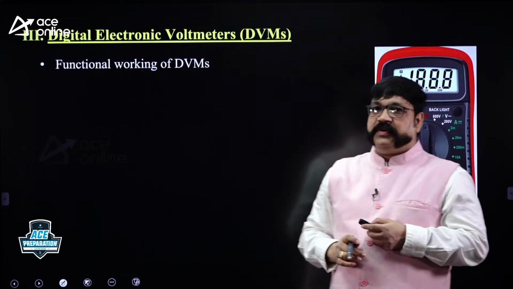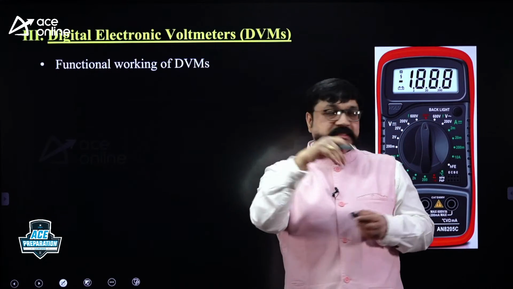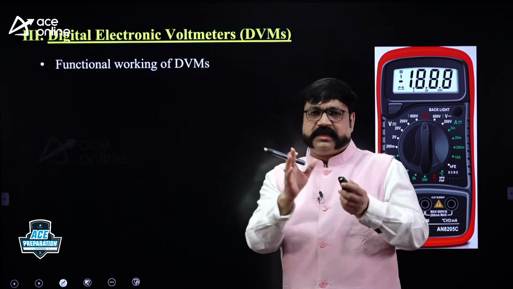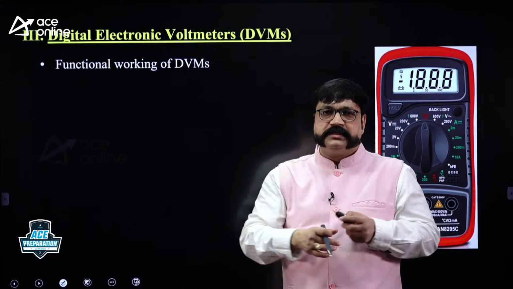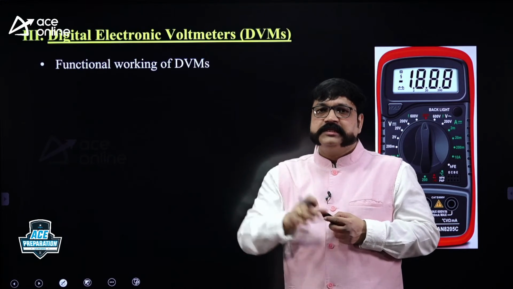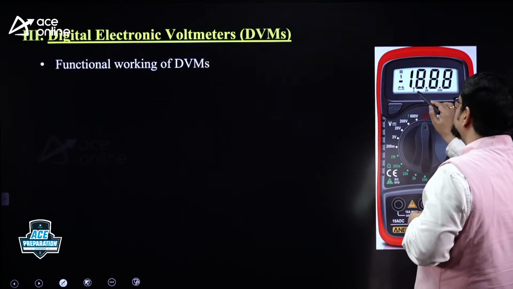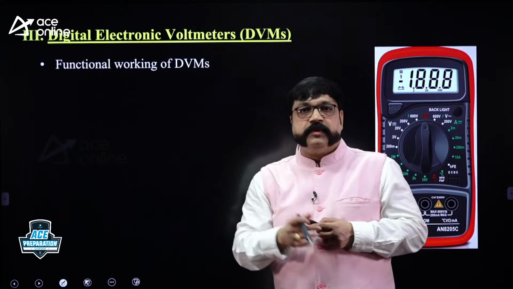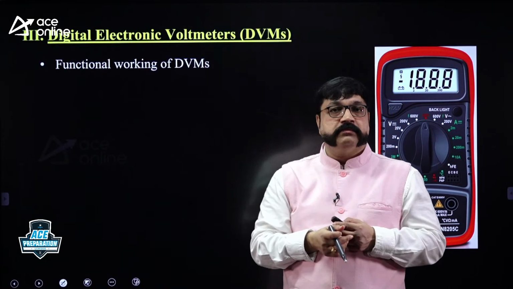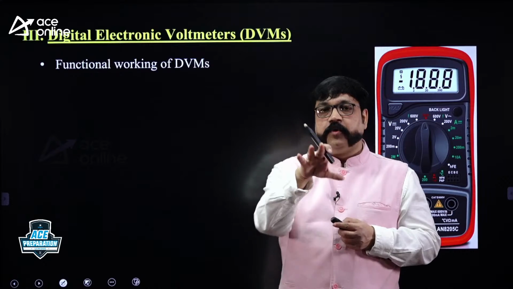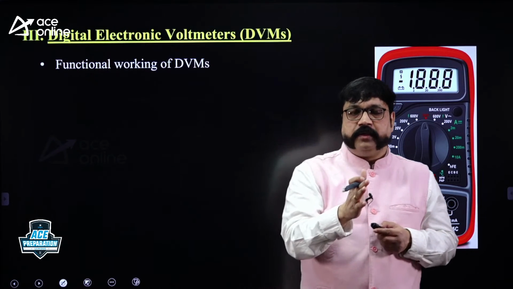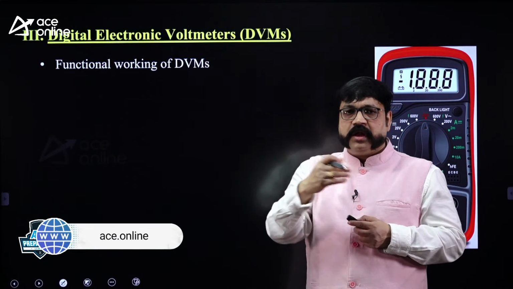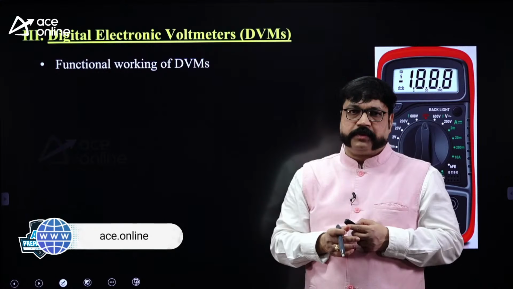So you need to start with the functional working of a digital voltmeter. What is there inside this box? You have used a digital voltmeter without even knowing about the operation inside. An A to D converter is there, an attenuator is there, and a range switch. Then there is a decimal point select switch. Here you see decimal points like 2, 20, 200. What do those decimal points mean? The decimal point select switch is ganged with the range switch. From that point of view you need to learn. Again I am saying, you need not practice those block diagrams. Just understand the design. For solving the problems, you need to understand the internal circuit operation.